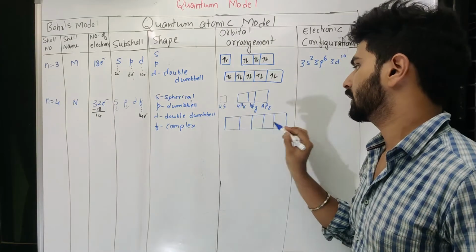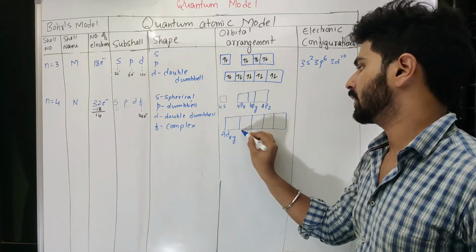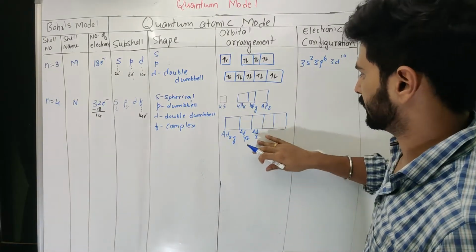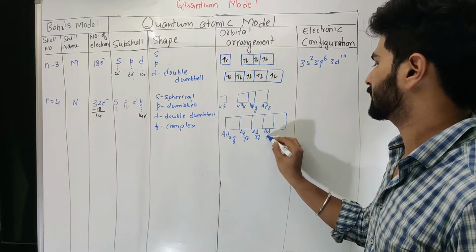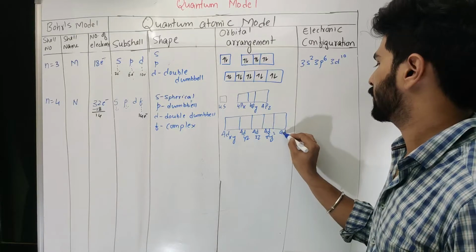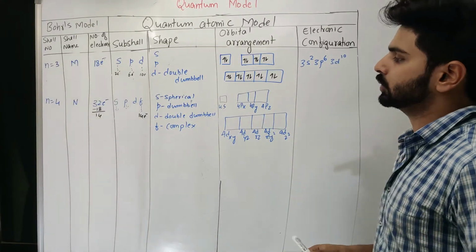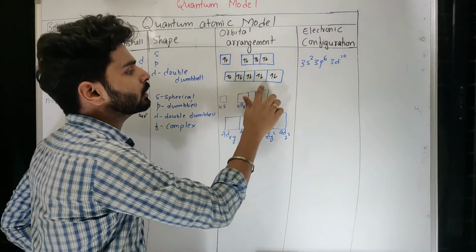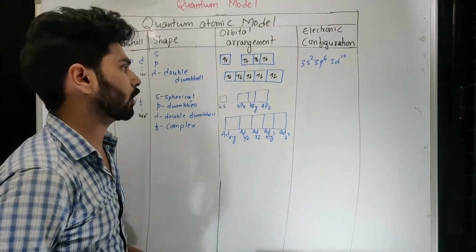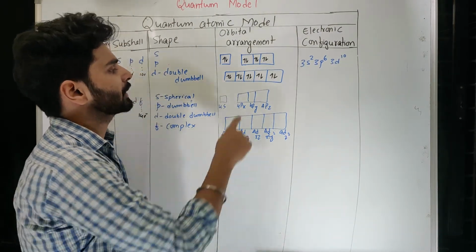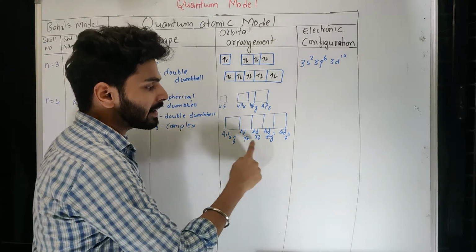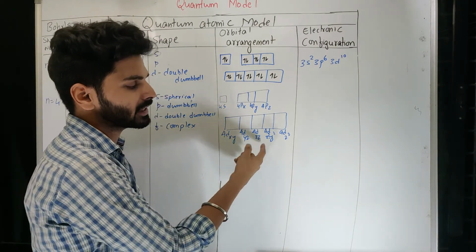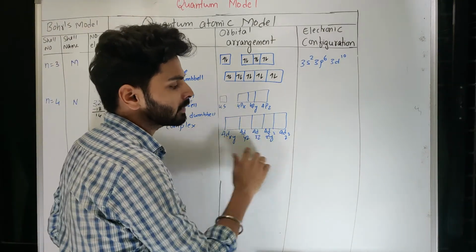In this case, that will be 4dxy, 4dyz, 4dxz, 4dx square minus y square, 4dz square. One thing you have to remember, which I told you in the beginning also: for filling, all the 5 orbitals are equally approachable from the electron's perspective. That's why you can fill anywhere. Even you can name them in any manner. It is my habit to write xy first, yz later, and xz like this. It doesn't mean you have to name them in this order. You can name them in any way.